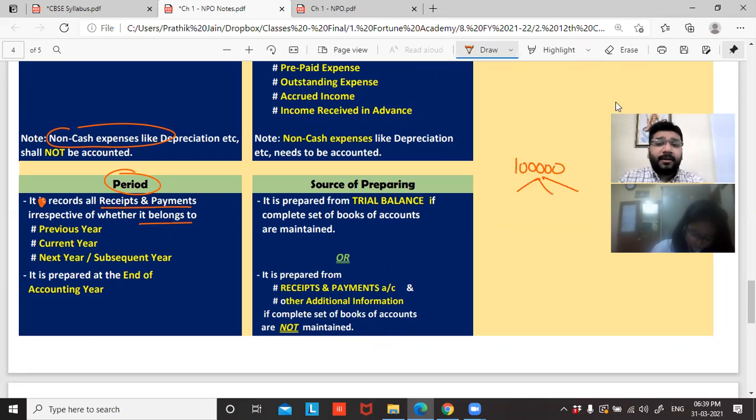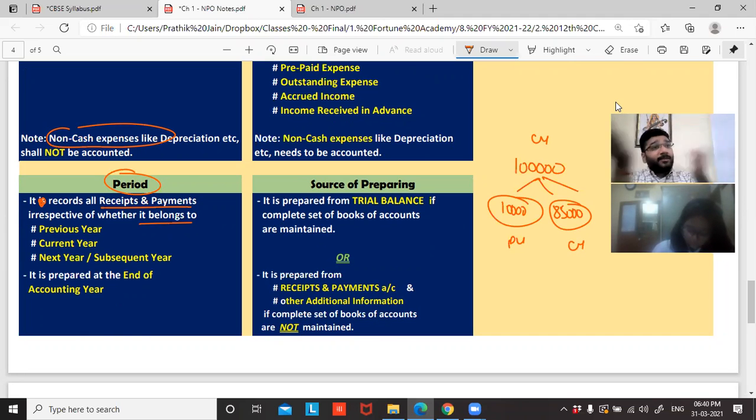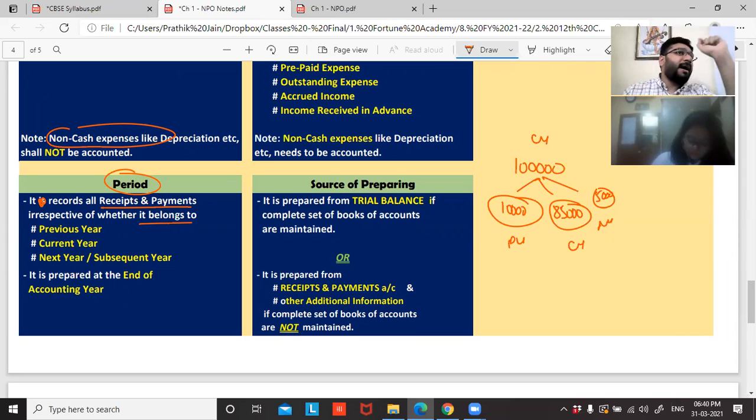Out of this 1 lakh rupees, 10,000 is coming from the previous year, which means I gave service worth 10,000 the previous year, but that student did not pay the money that time. He paid me the money now. Apart from that, current year I received another 85,000 rupees for service worth 85,000. And some student liked my teaching so much that he booked me in advance for the next year by paying another 5,000. Now the question is, how much money have you received in your cash and bank account?